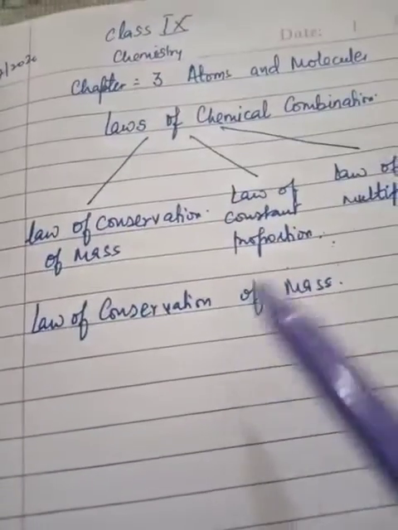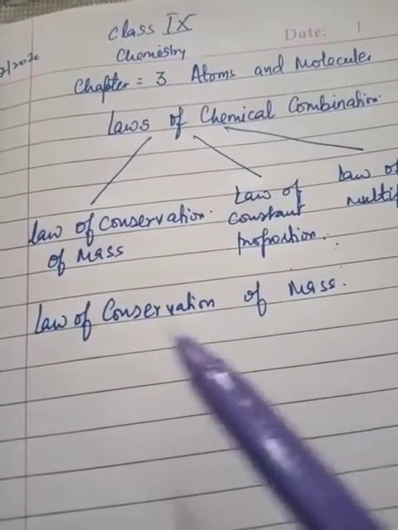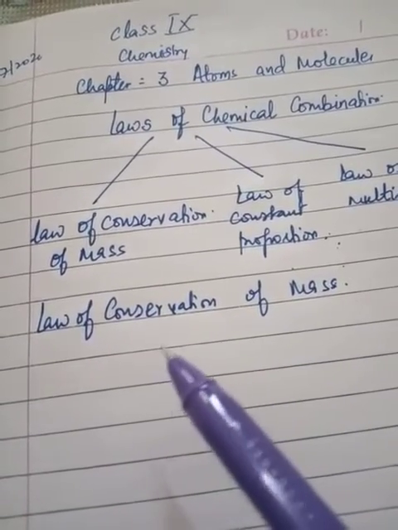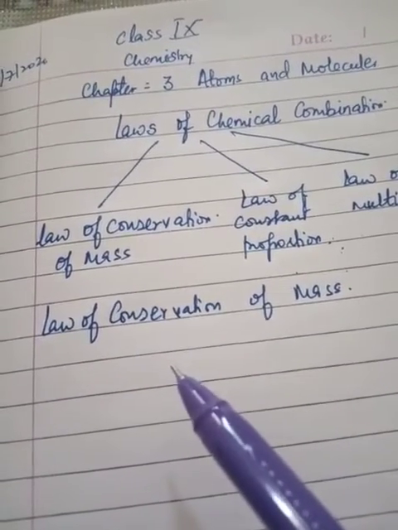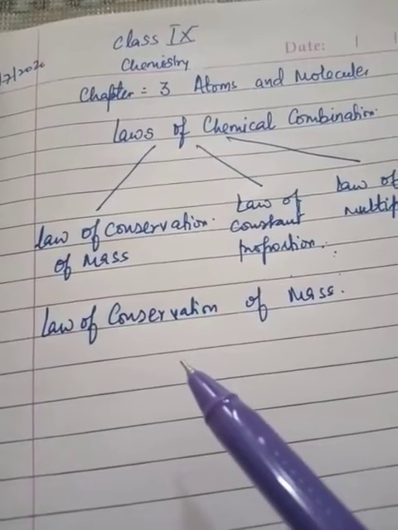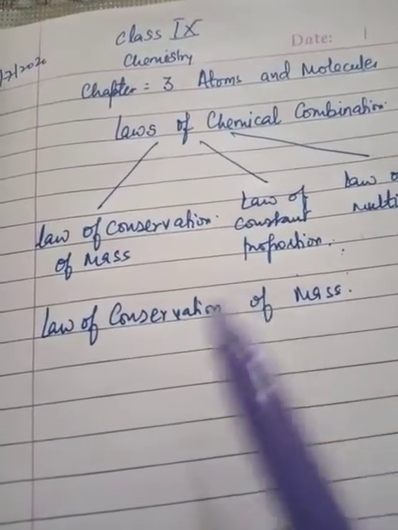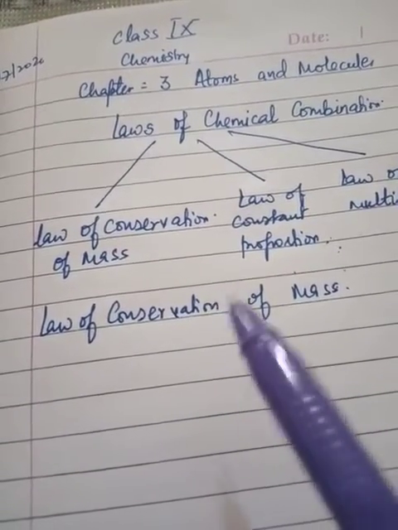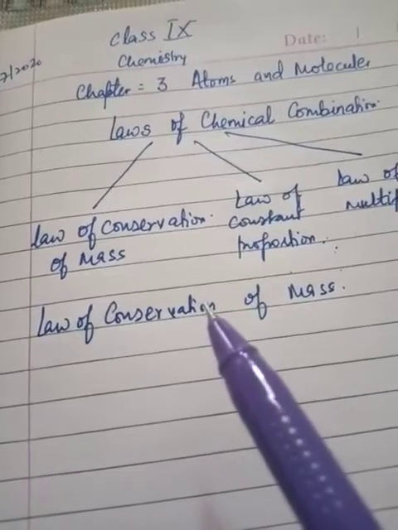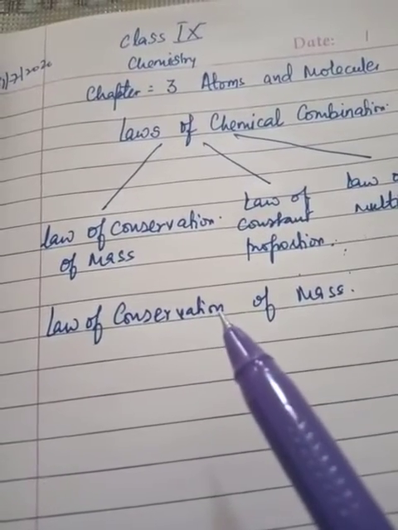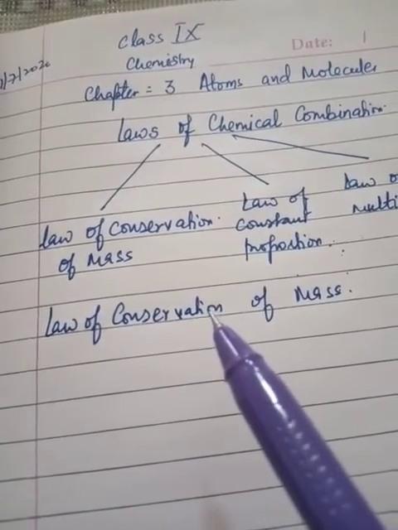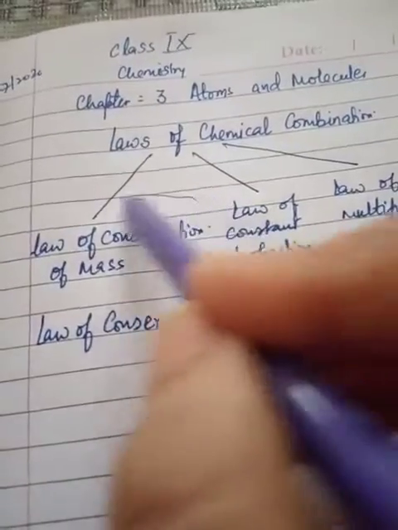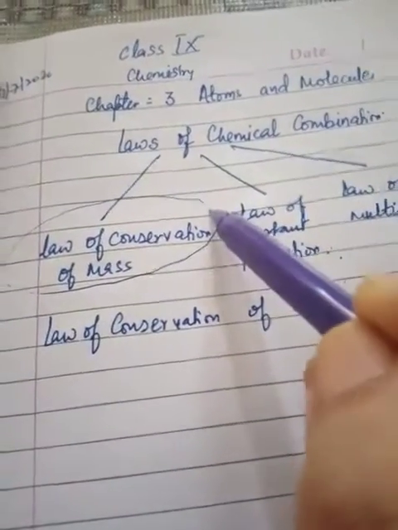In the 18th century, scientists noticed that when they carried out a chemical reaction in a closed container, there was no change of mass. This preservation of mass in a chemical reaction led to the formulation of this law of conservation of mass.